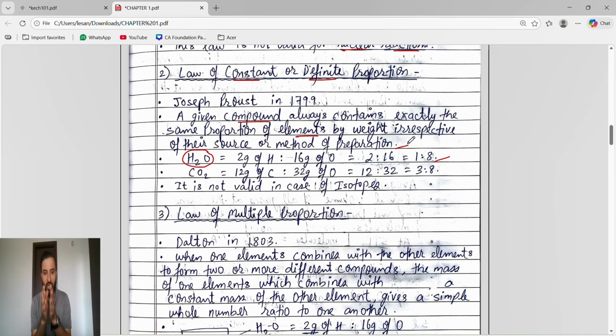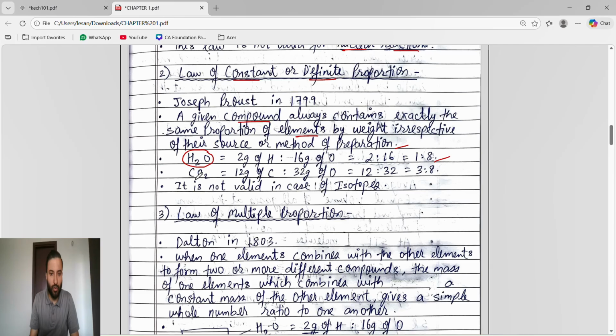It means if we have a given compound, H2O water, its elements are present in the same proportion. We will not care which source we are getting this water from, or what the method of preparation of this water is. We will just see that the final product is water. We have to get water. Similarly, if the final compound is CO2, we have to get CO2.